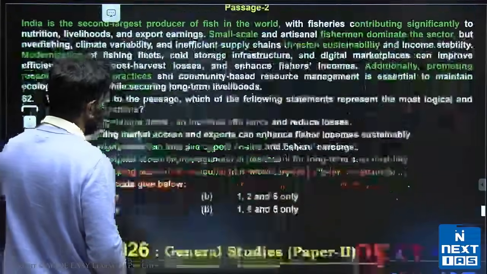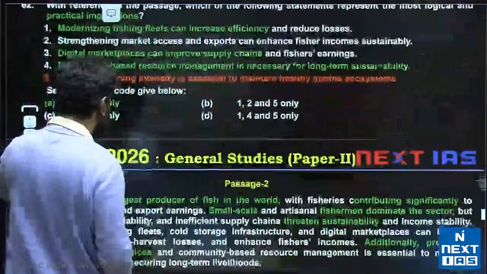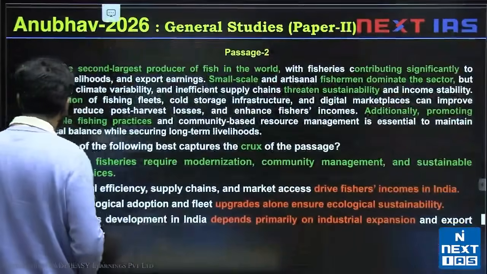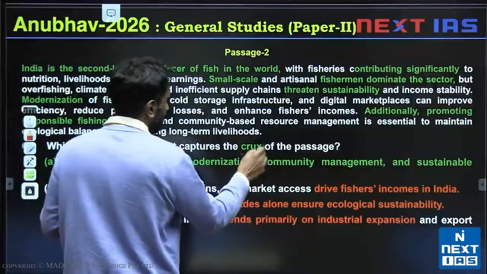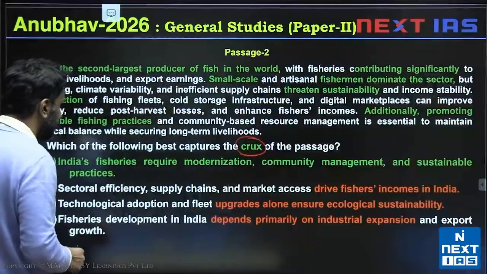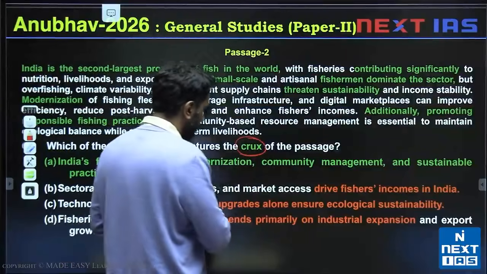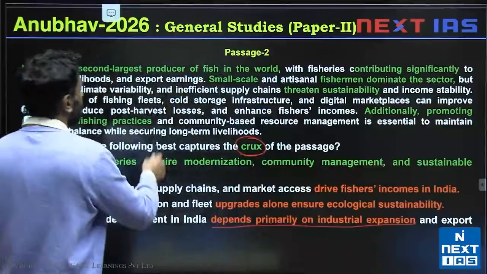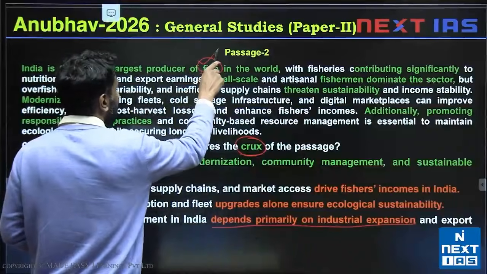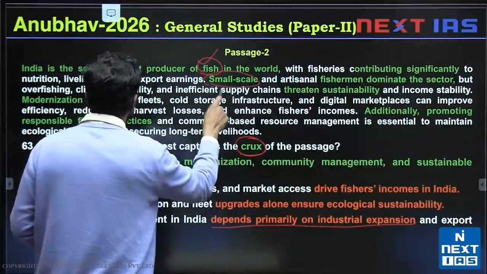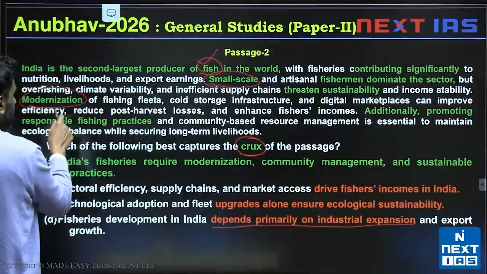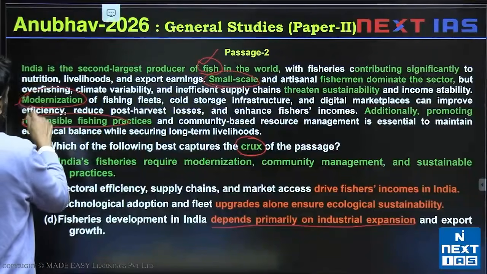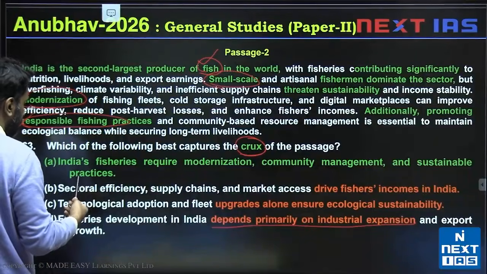Alright, let's see the next one. Same passage, another question. Here we are asked to capture the crux, the main point of the author. And option D says this depends primarily on industrial expansion. The main point of the author should be fish, and fishing is important. For solving this problem, you should modernize and you should promote responsible fishing. So these should be mentioned accurately.